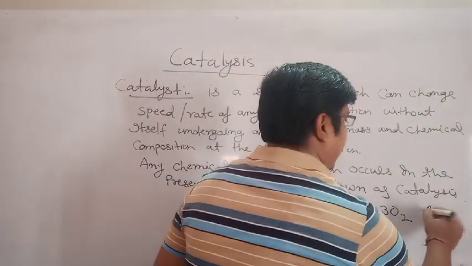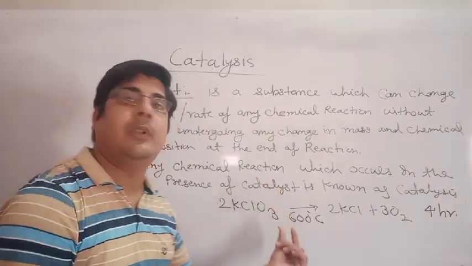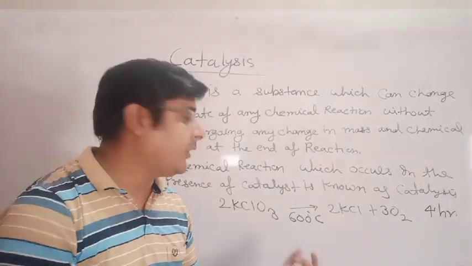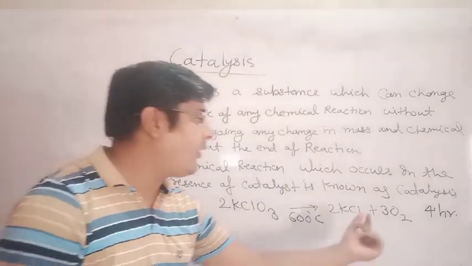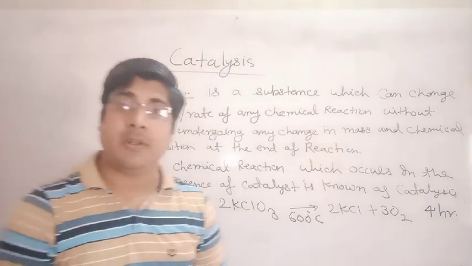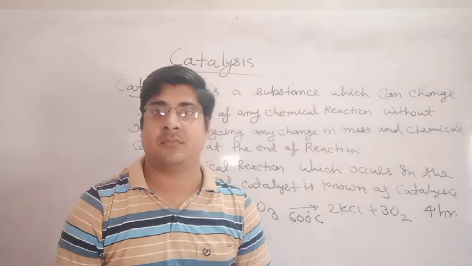If you give oxygen to a patient from this reaction, the patient will die, because the reaction takes 4 hours.